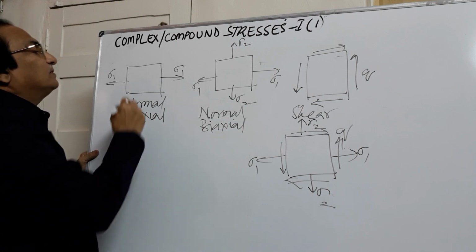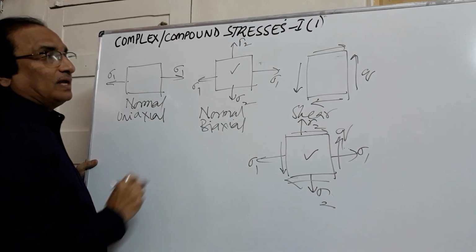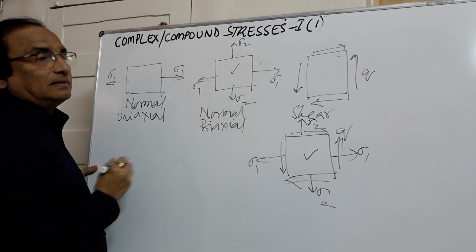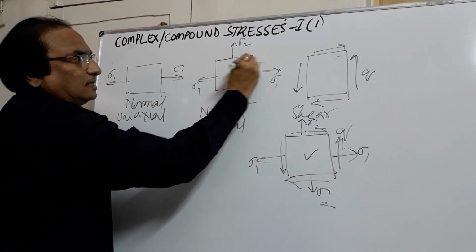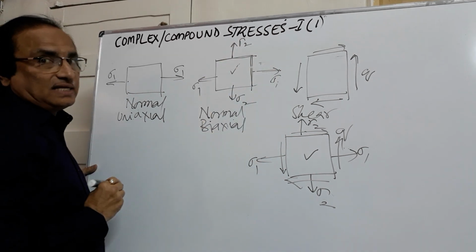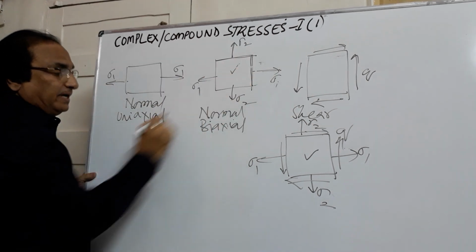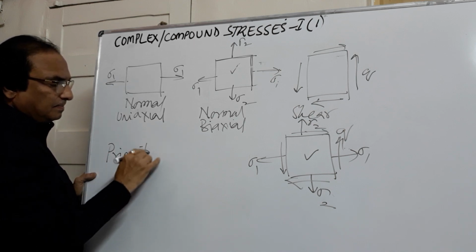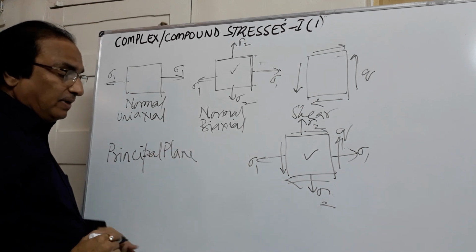Now here, if you see the difference between this figure and this figure, in this figure only normal stresses are acting on this plane, and this is another plane where only normal stresses are acting. When there are only normal stresses acting on a plane, we call that plane a principal plane. Principal means main plane.